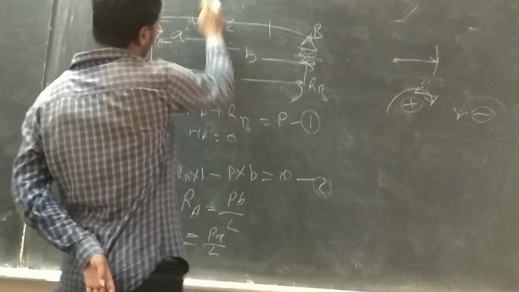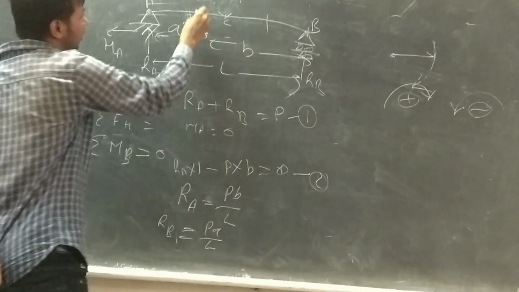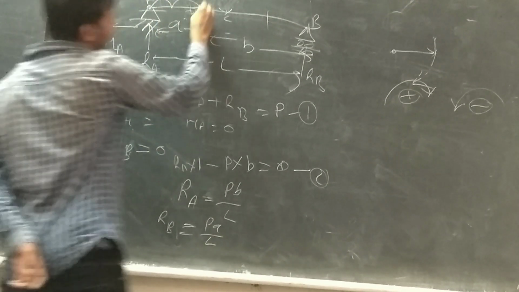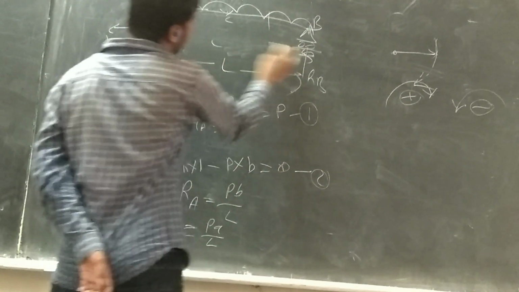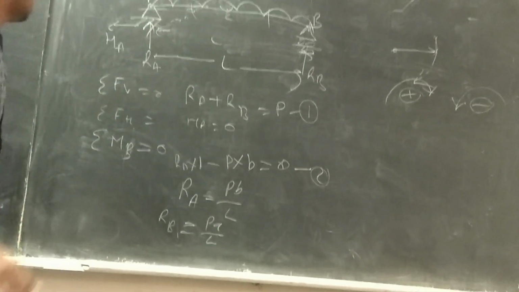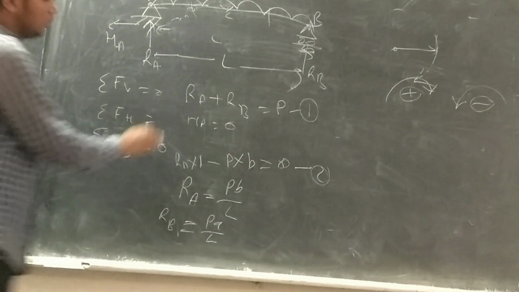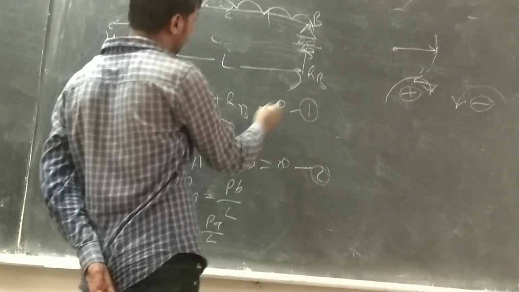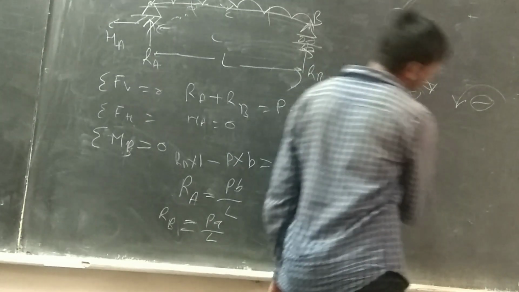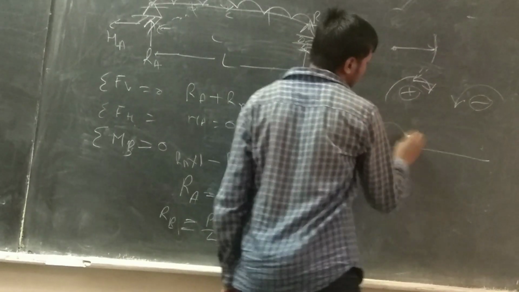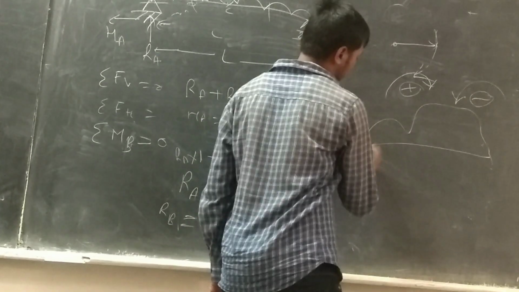Now we want to move to UDL. Applying UDL to the entire length, total length is L. Then we have the same verification: RA plus RB equals the vertical load. What is the vertical load? It is the total load applied.